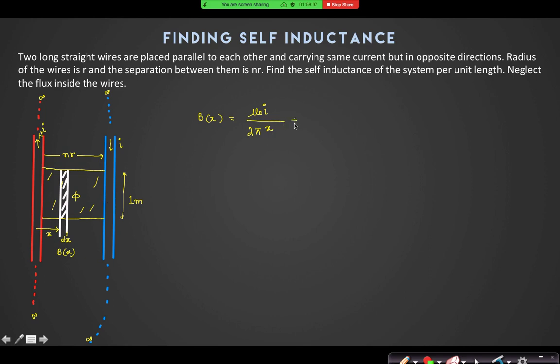And for this second conductor, it is mu naught I by 2 pi into nr minus x. Not nr. The total distance center to center is n plus 2r, this r plus this r. If the separation between the conductors is nr, then from here to here it is n plus 2r. So it is n plus 2r minus x. Yes or no?